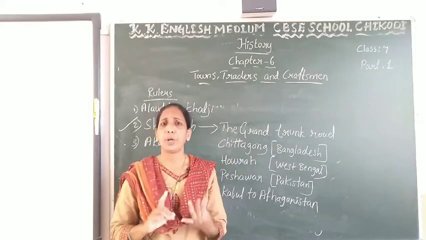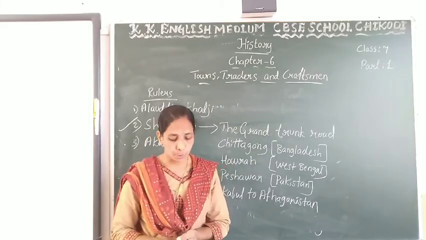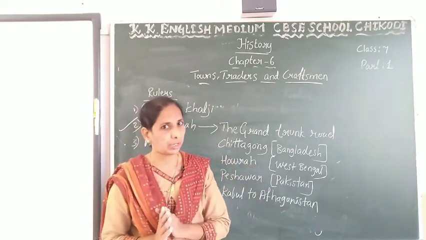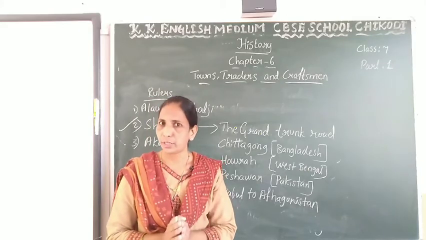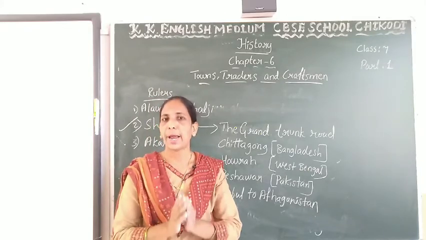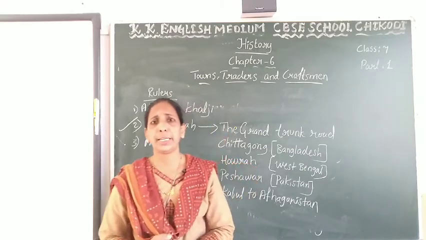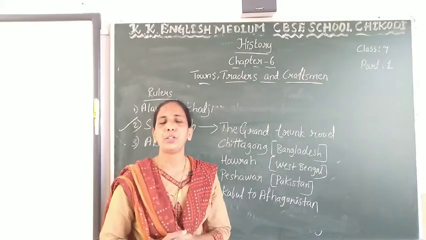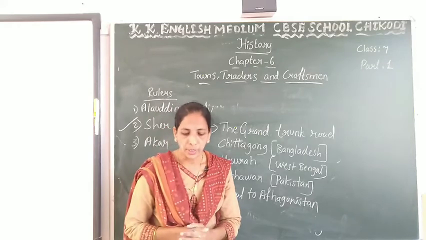Political stability and economic stability were the causes for the development of trade. Rulers like Alauddin Khalji, Akbar and Sher Shah paid a lot of attention to the construction of roads.